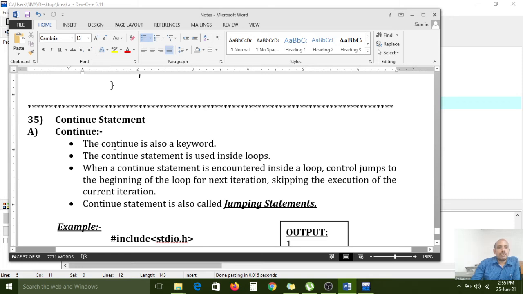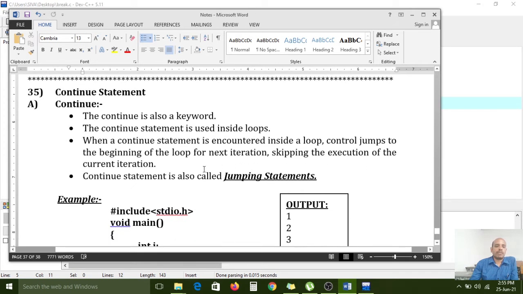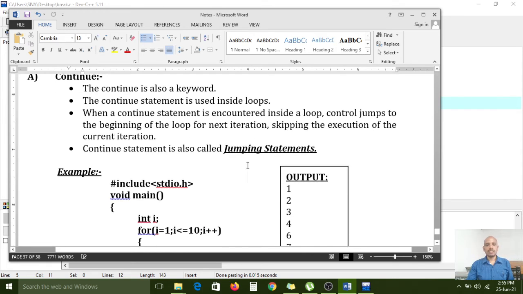Now I would like to explain the continue statement. The continue statement is used inside the loop. When a continue statement is encountered inside a loop, the control jumps to the beginning of the loop for the next iteration, skipping the execution of the current iteration.